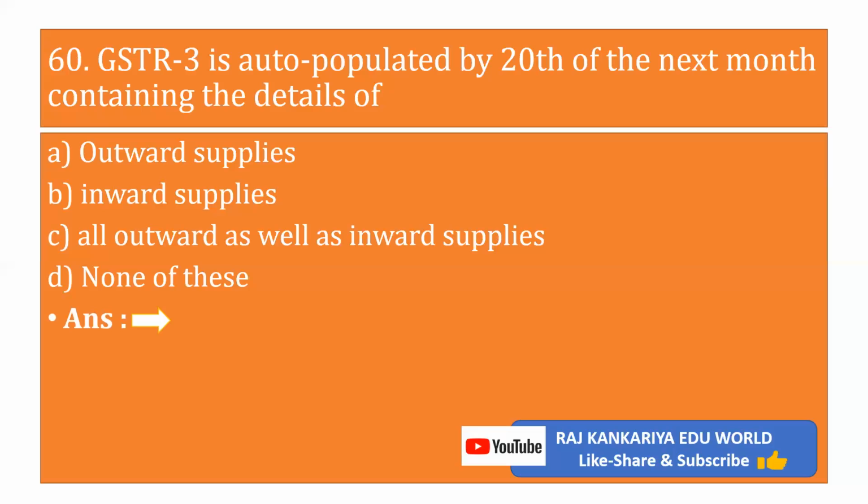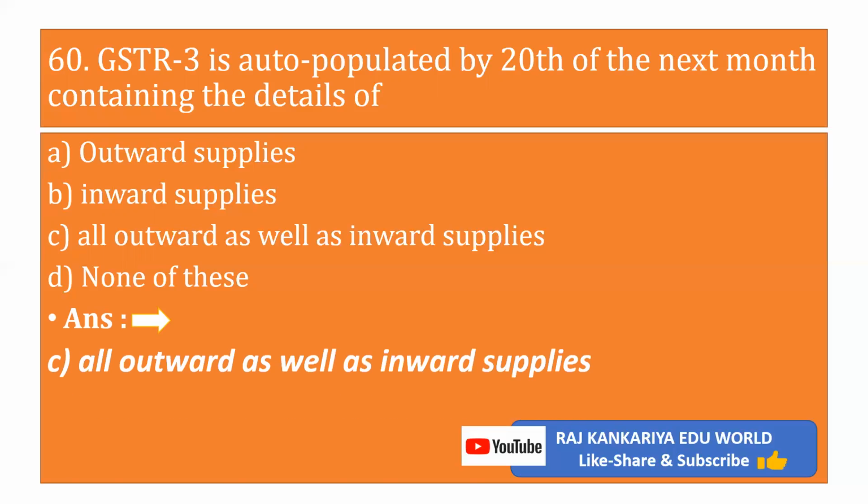Objective 60. GSTR 3 is auto-populated by 20th of the next month containing the details of A, outward supplies, B, inward supplies, C, all the outward as well as inward supplies, D, none of the above. The correct answer is C, all outward as well as inward supplies.